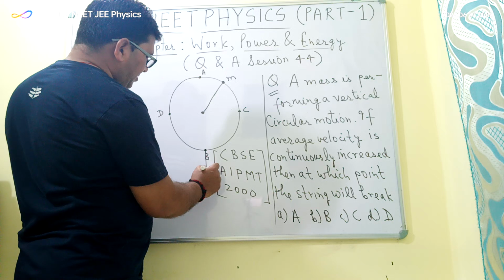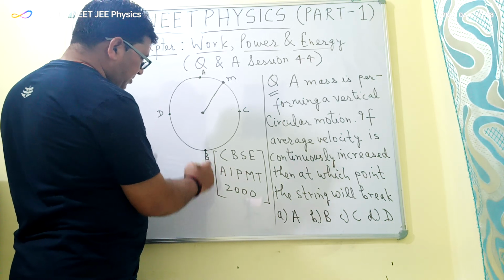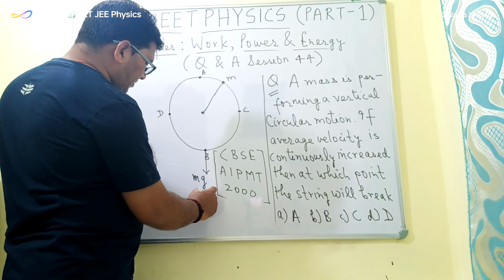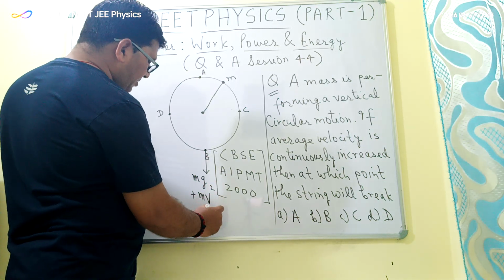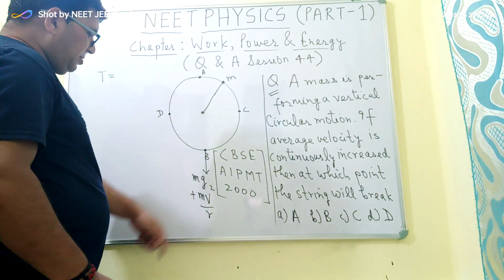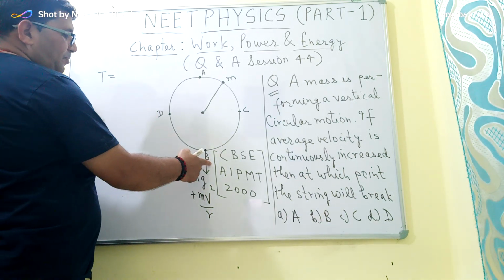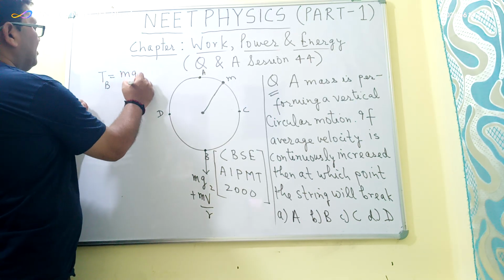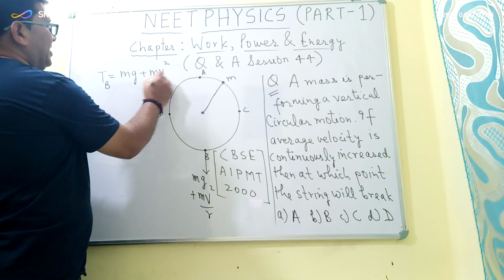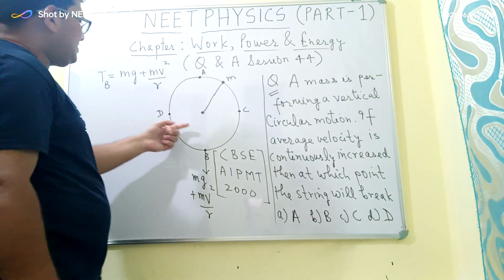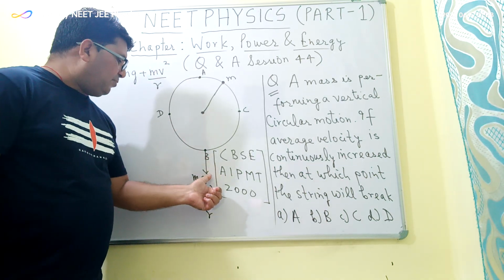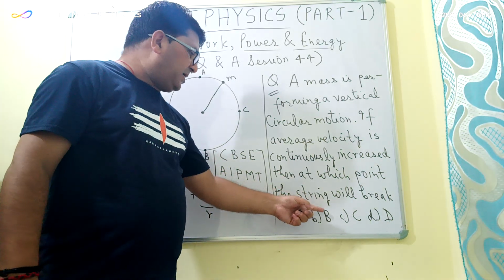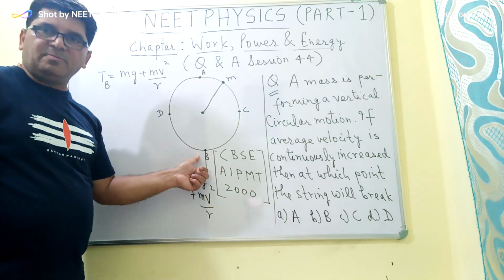the bottommost point the weight will be acting vertically downward, and at the same time the centrifugal force, which is equal to mv square by r, will also be acting vertically downward. So the tension at the bottommost point, which I am denoting here as TB, is equal to mg plus mv square by r. So since the tension will be maximum at the bottommost point, that is at the point B, the probability of the string breaking will be at this point B.